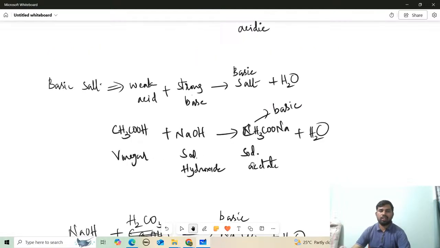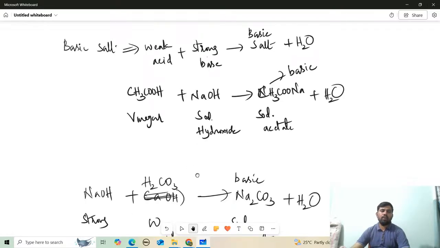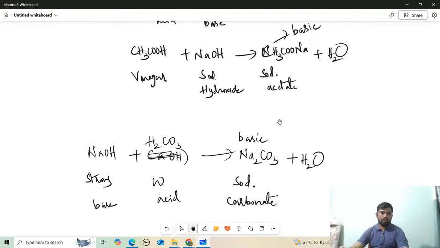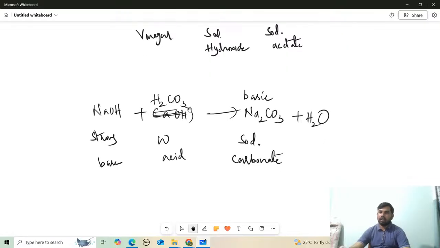When we get a basic salt, the acid should be weak and the base strong. For example, vinegar is a weak acid, with a strong base, that's why sodium acetate is basic. Similarly, sodium hydroxide and carbonic acid: carbonic acid is a weak acid compared to NaOH. That's why we get sodium carbonate, which is basic in nature. So now you got the point.